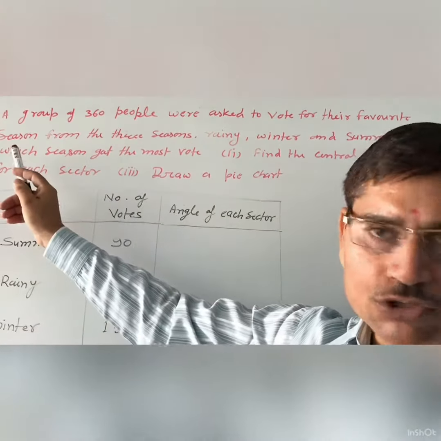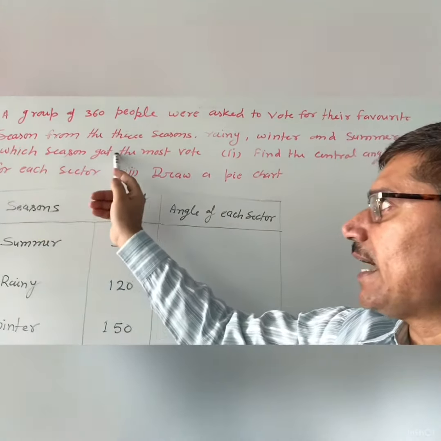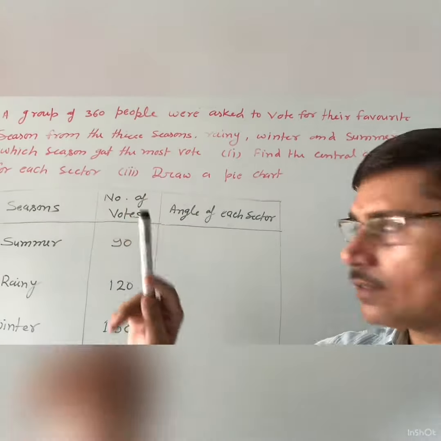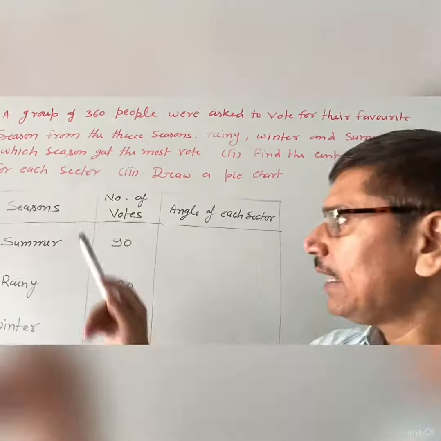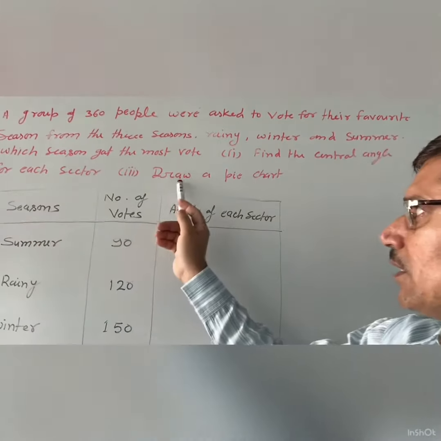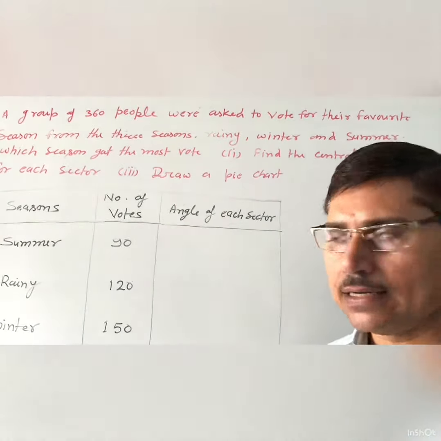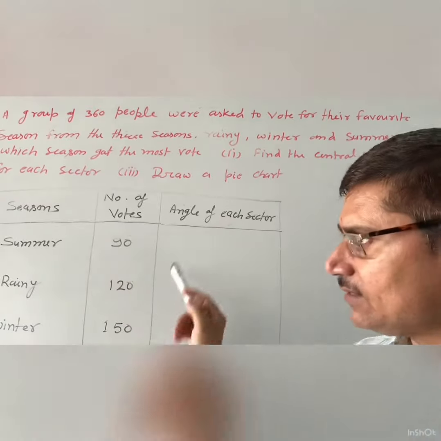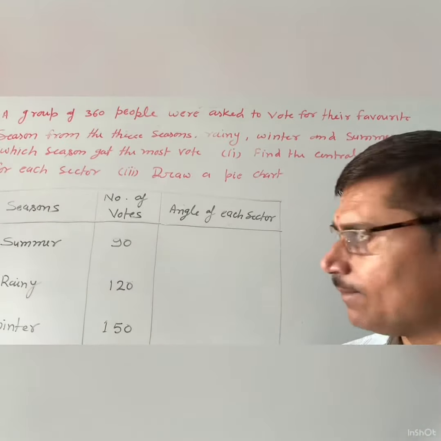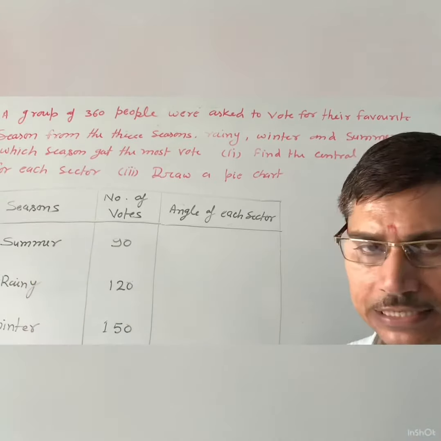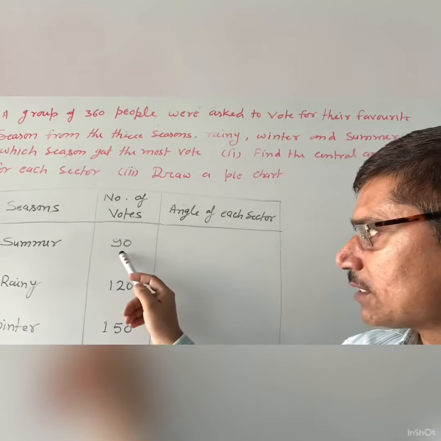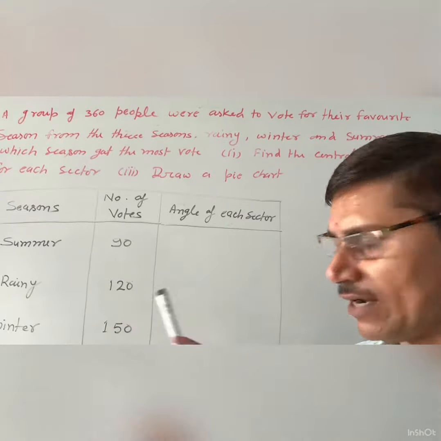Now first question is, which season got the most votes? Second, find the central angle. And third question, draw a pie chart. The data is given in this table: seasons are summer, rainy, winter, and the number of votes are 90, 120, 150.